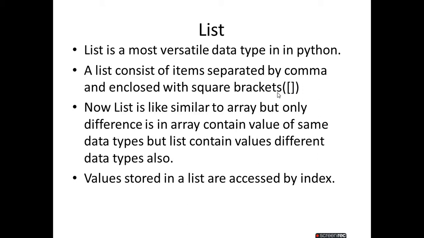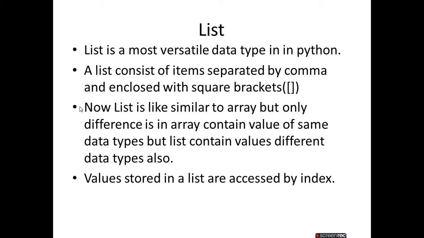In a simple way we can say that a list consists of some items separated by commas and enclosed under square brackets. I will give you an example, then this topic will be clear, how I can create a list. But for now just remember what a list is.